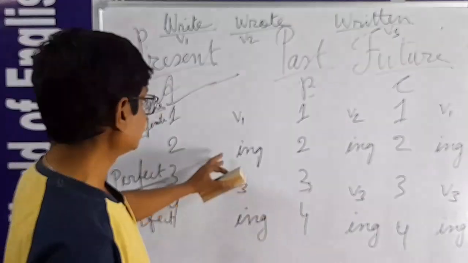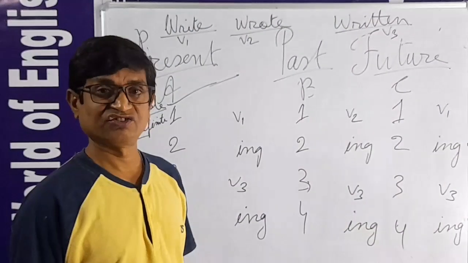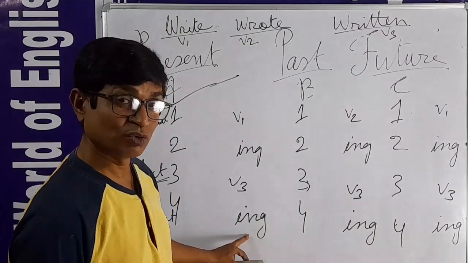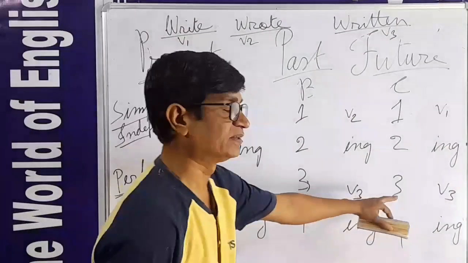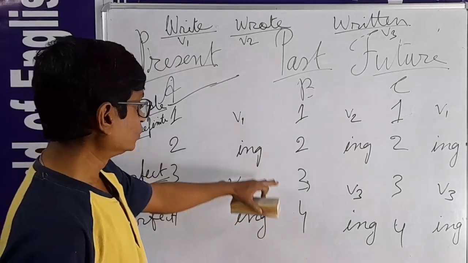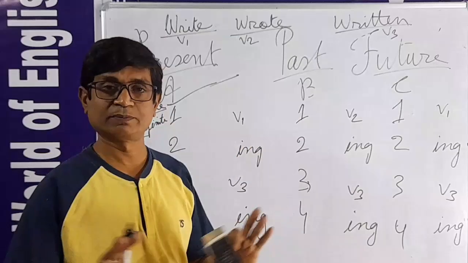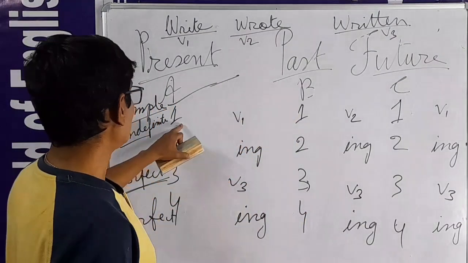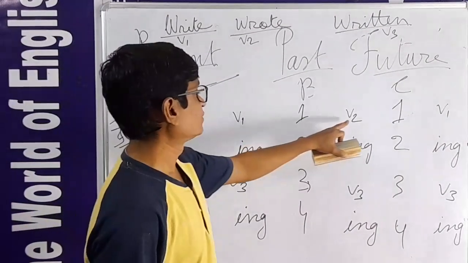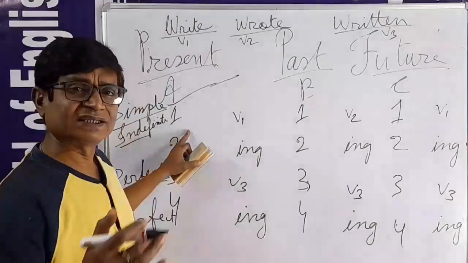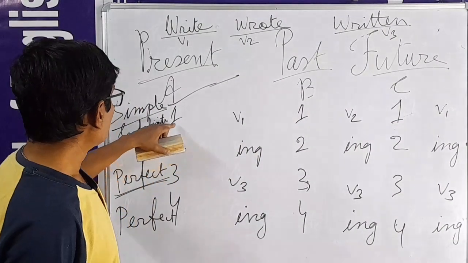And ing form means verb plus ing. Verb form and then ing. V1 plus ing. Number 3, perfect tense always takes the V3 form. So 9 rules of the main verb are completed. Now remaining 1.